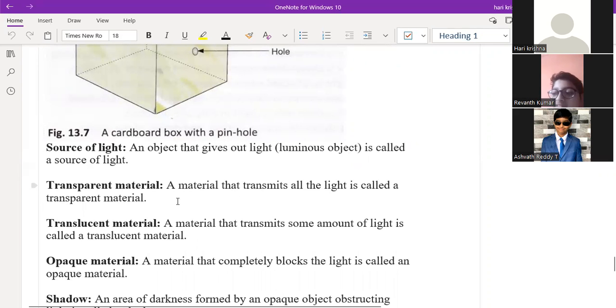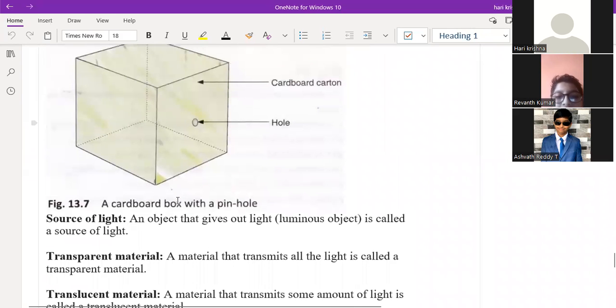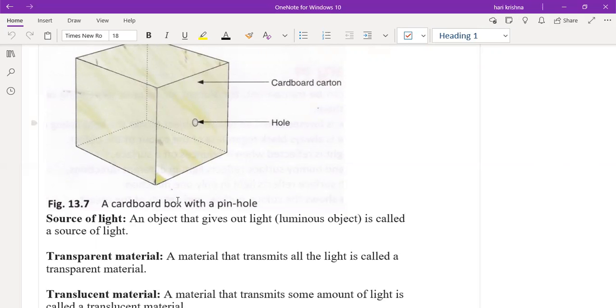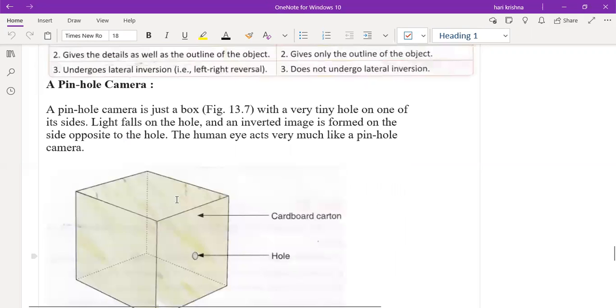Okay. So pinhole camera already studied in the last class, right? Yes or no? Yes, sir. Sir, that paragraph I'm not able to see, sir. Which paragraph you are not able to see? That pinhole camera paragraph, sir. Okay, sorry.